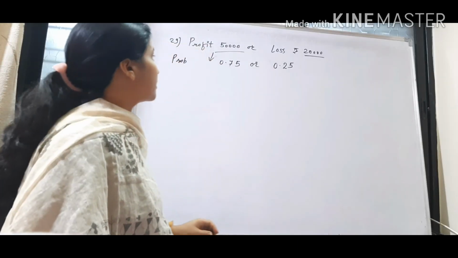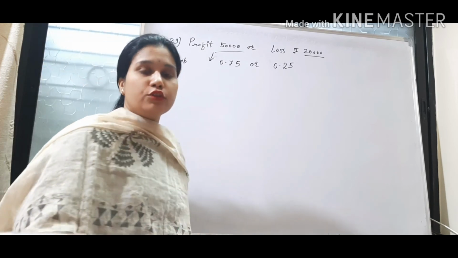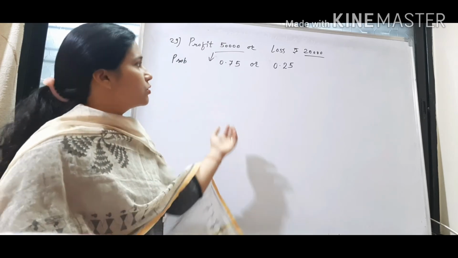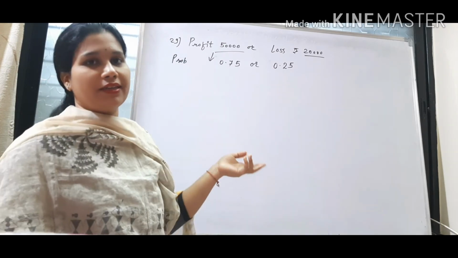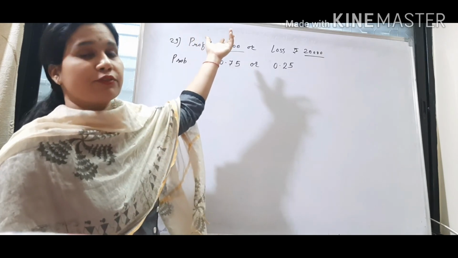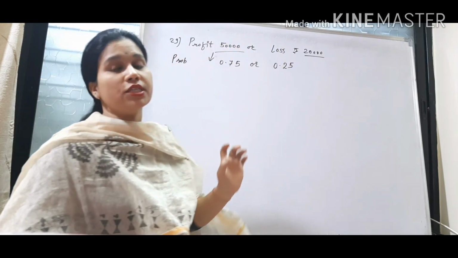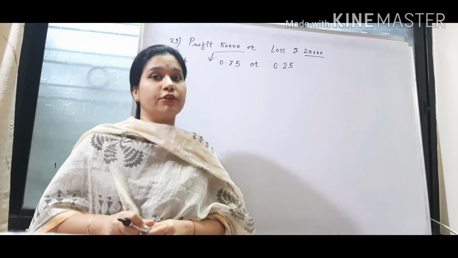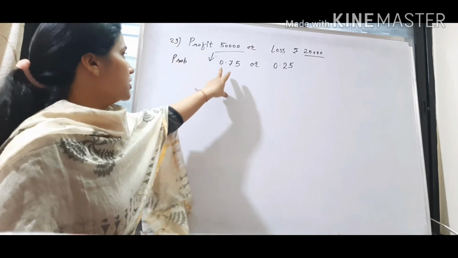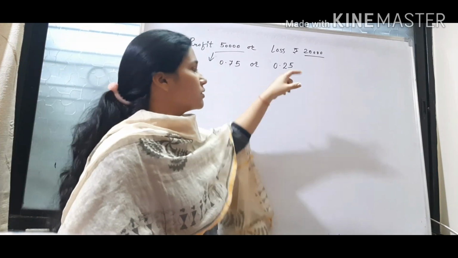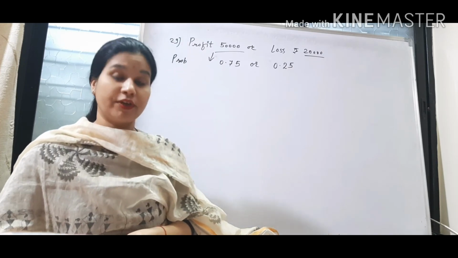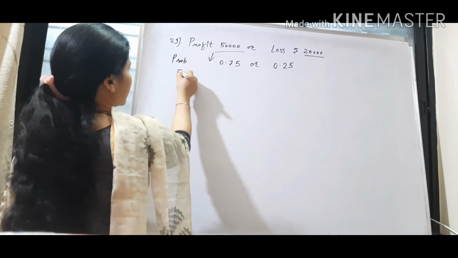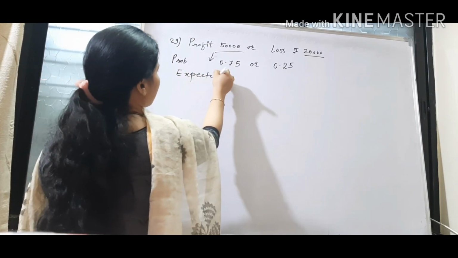29, it is given that a man can either make a profit of rupees 50,000 or he can incur a loss of rupees 20,000. Means anything can happen. So from the past experience, the probabilities of profit and loss are given. Probability of profit is 0.75 and the probability of loss is 0.25. In this question we need to find his expected profit.